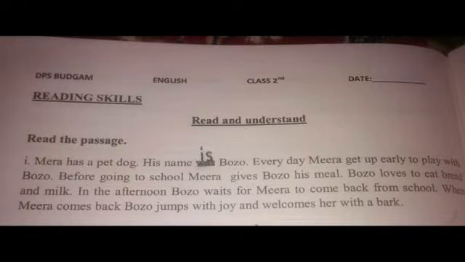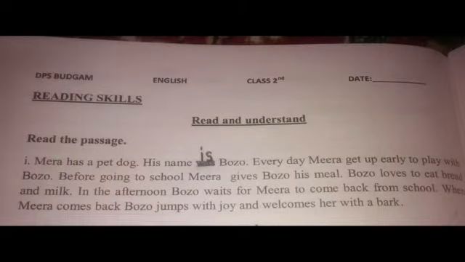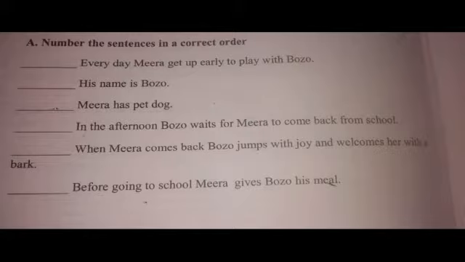Mira has a pet dog. Let us see if the sentence Mira has a pet dog is given below. Yes, it is given there. It's given in the third line. So this should be sentence number 1. Let us go through another sentence. His name is Bozo. Let us see if the sentence His name is Bozo is given below. Yes, it is there. It is given in the second line. So this should be the sentence number 2.